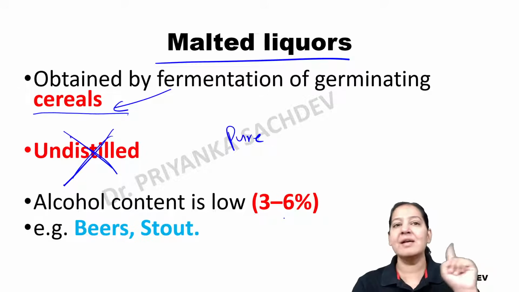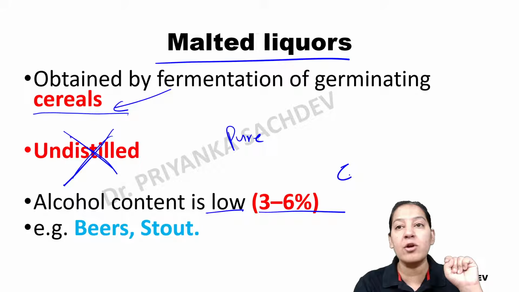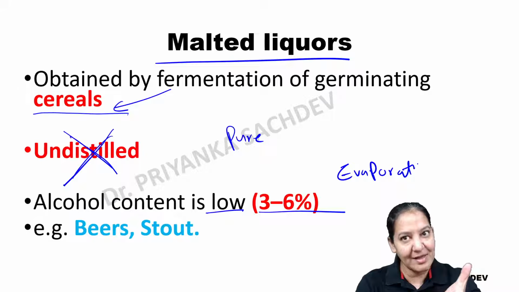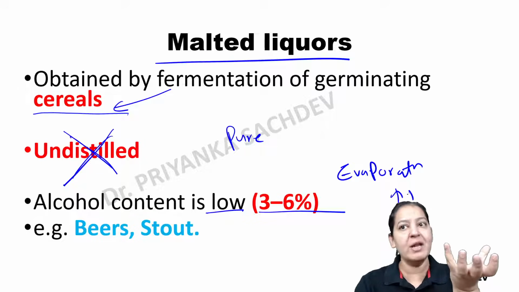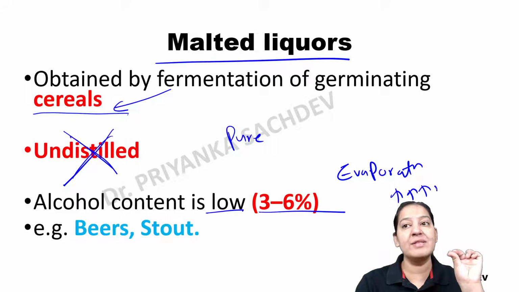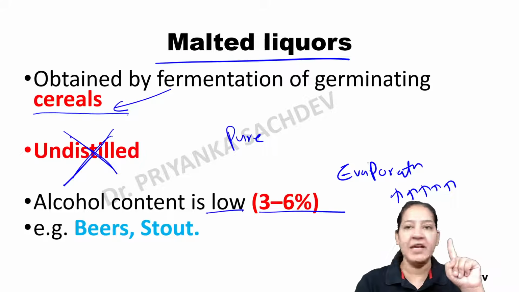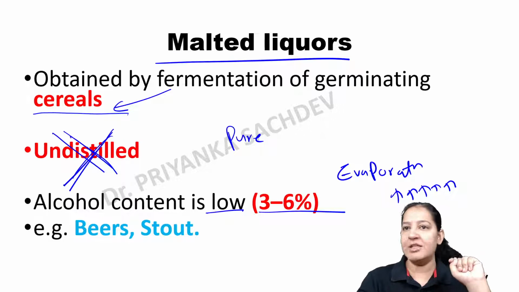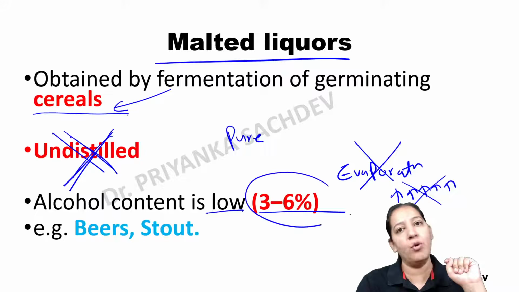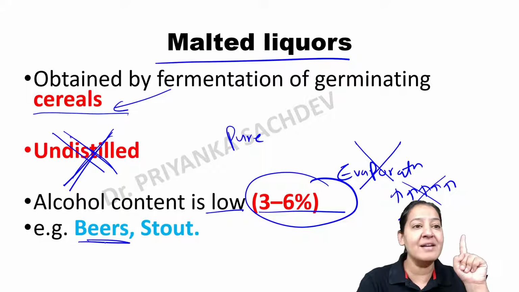So here the concentration of alcohol is very low, only 3 to 6%, because we are not evaporating it. In distillation, we do the evaporation, so gradually the concentration increases. In evaporation, the water vapors evaporate and the alcohol concentration increases. But here we are not doing distillation, so we are not doing evaporation. So the concentration of alcohol is not increasing. It is very low, only 3 to 6%. Beers come here.